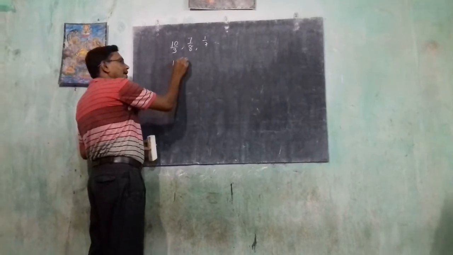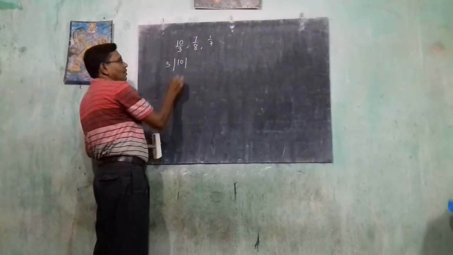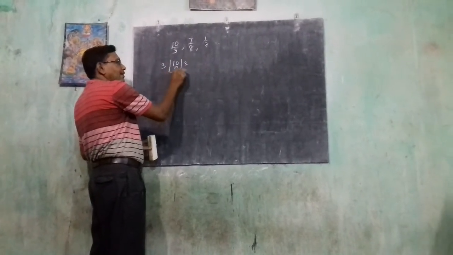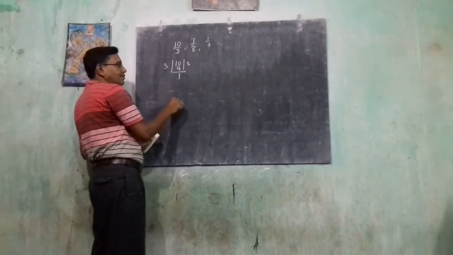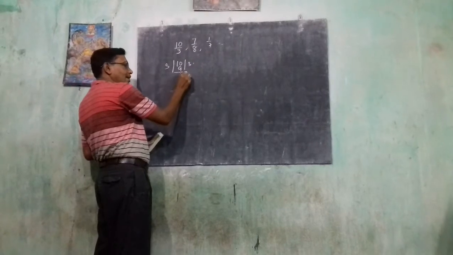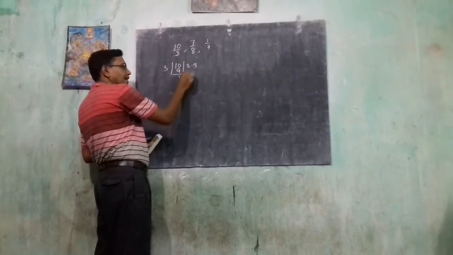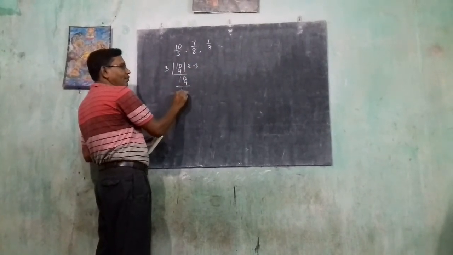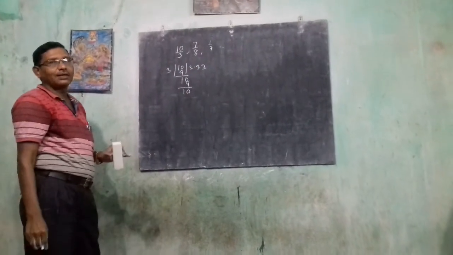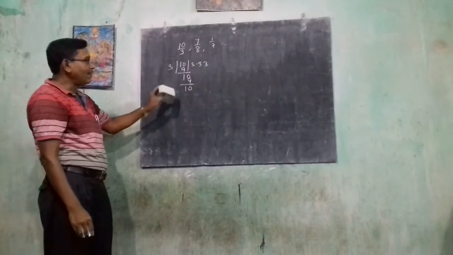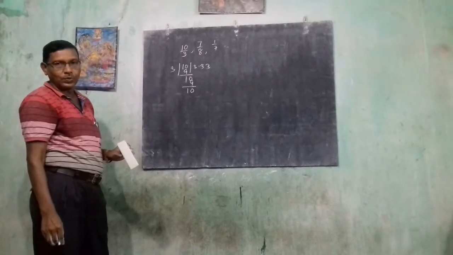Here 10 divided by 3: 3 times 3 is 9, the remainder is 1. Then put a decimal, 0, 3 times 3 is 9. This never finishes; the remainder never becomes 0.